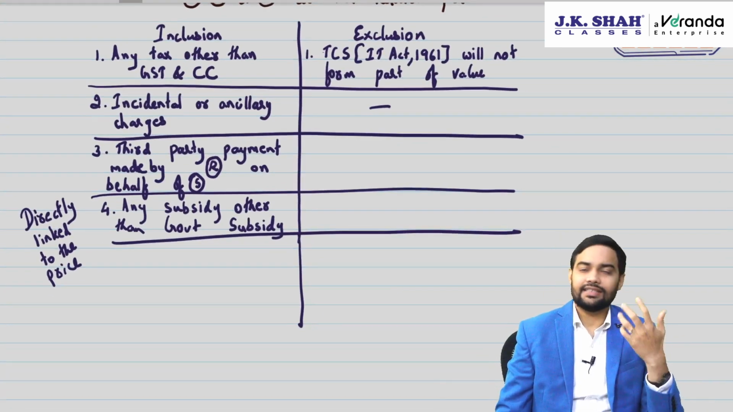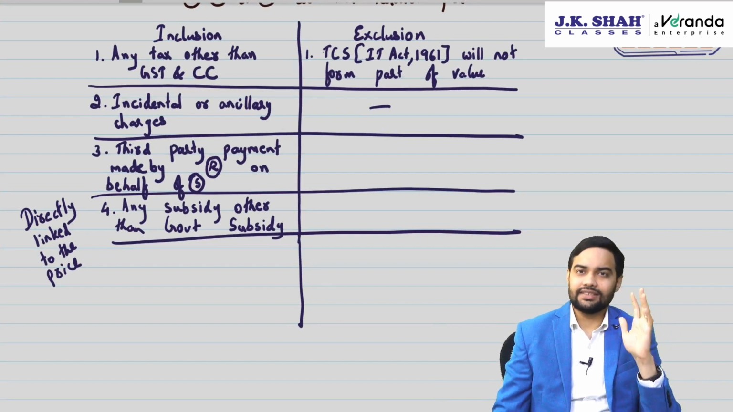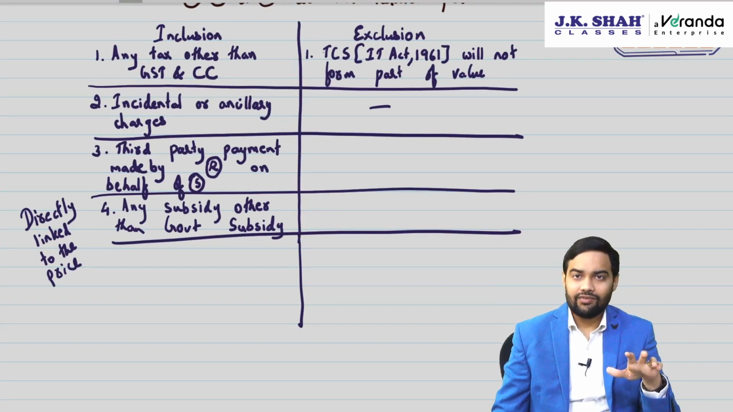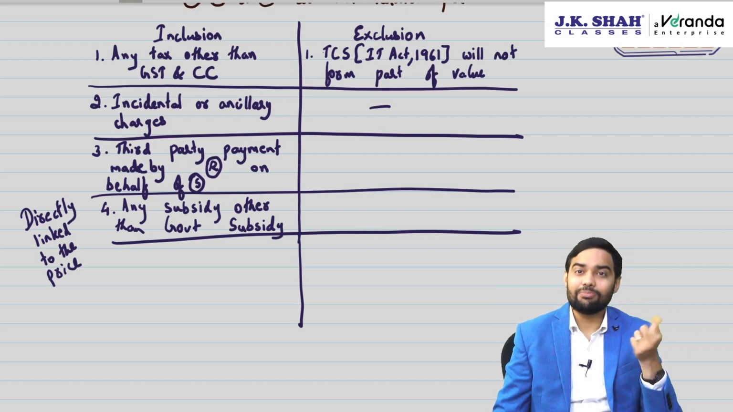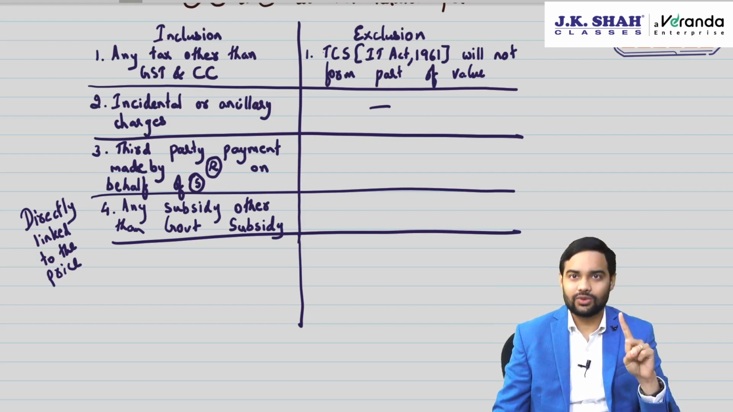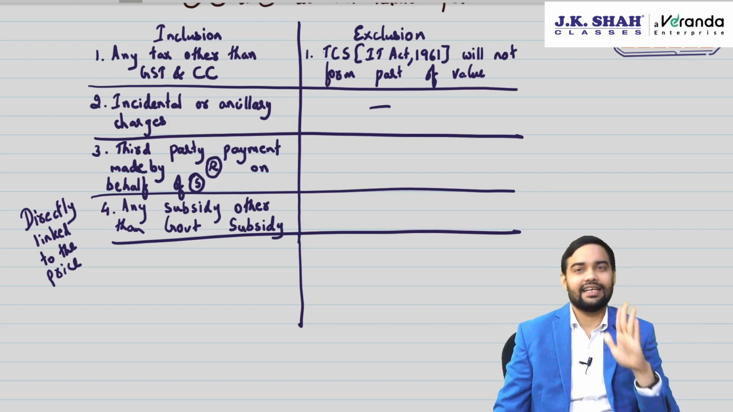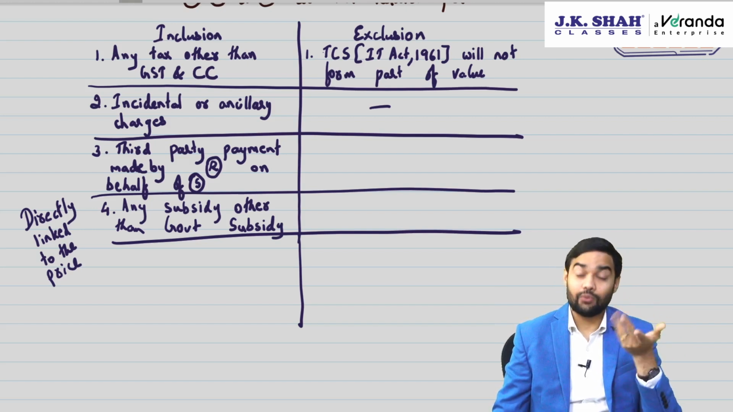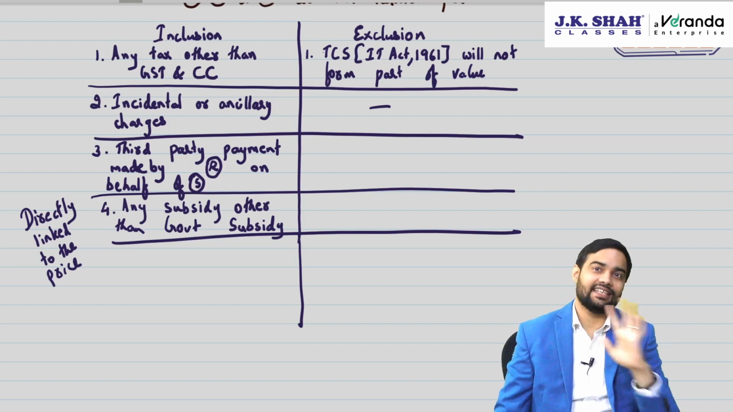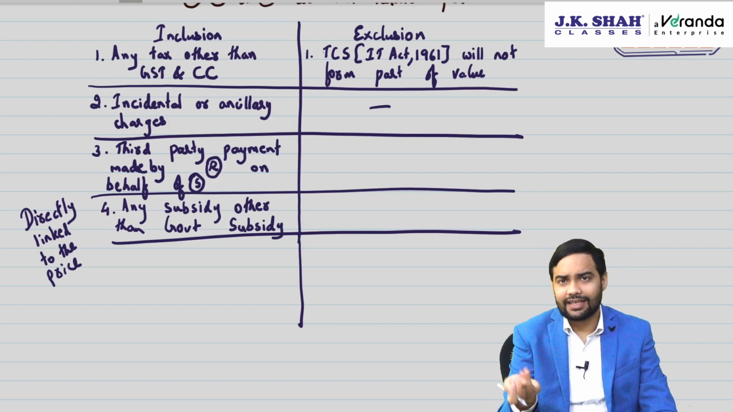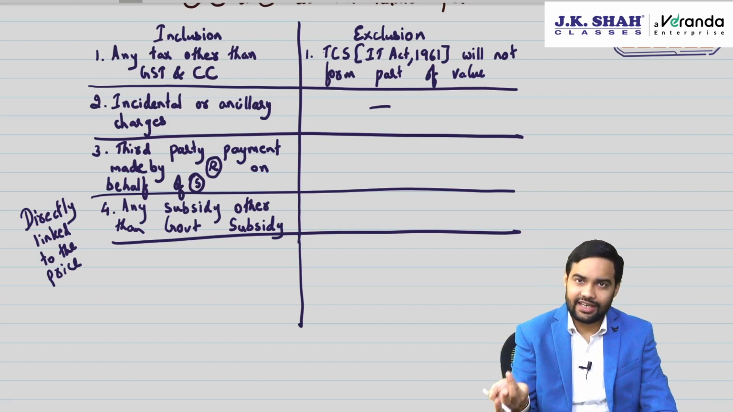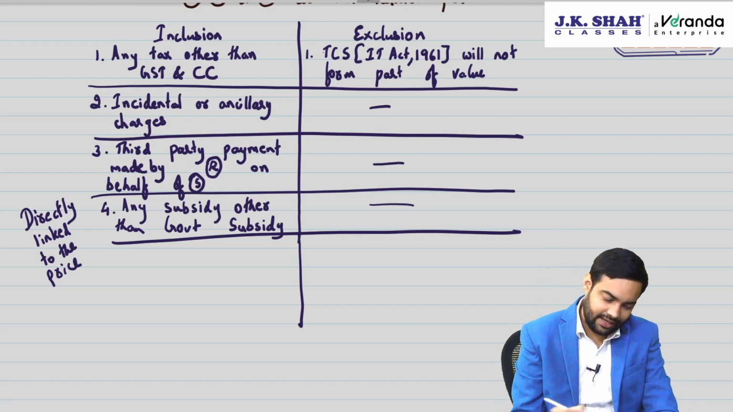Say suppose for coaching classes the fees is 70,000, 5,000 is being paid by Infosys, and 65,000 the student is paying. This 5,000 which Infosys is paying is directly linked to the price of the coaching class of one student. This is directly linked, and hence it will form part of value. If it was not directly linked, then in that case it will not be liable. Government subsidy, it doesn't matter whether it is directly linked or not directly linked. Anyways, it will not be liable.